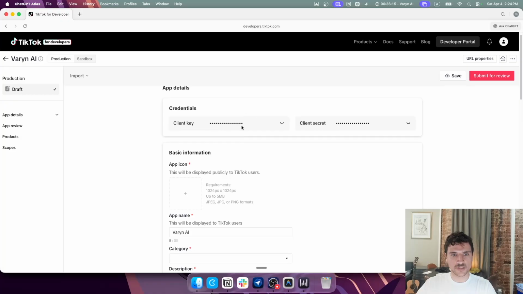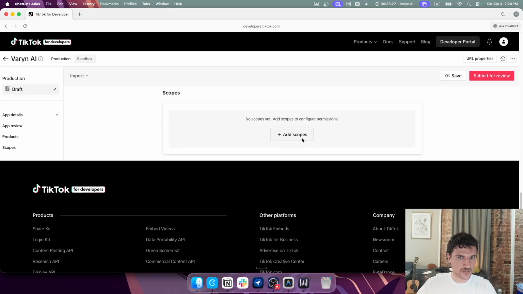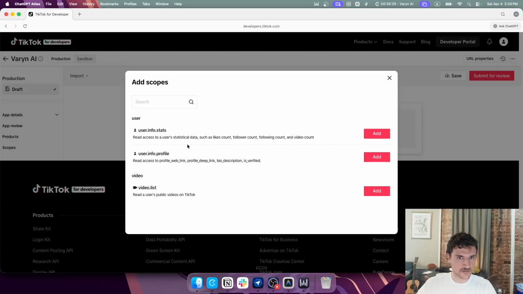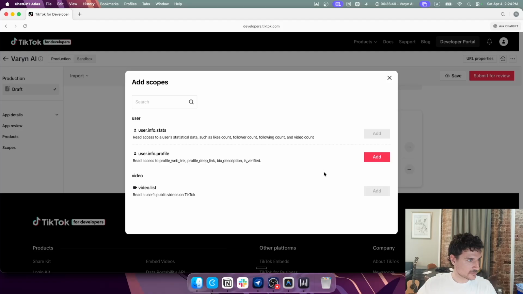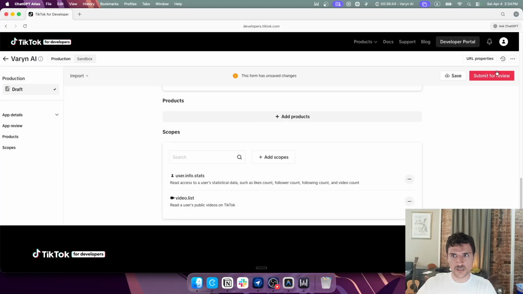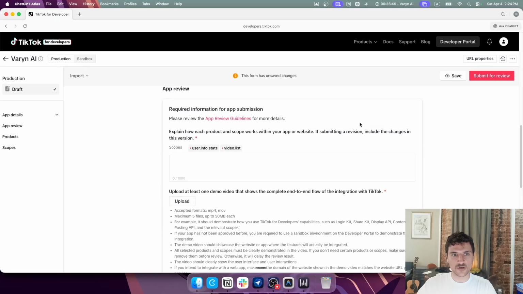And we got some client key and client secret, which I guess I'll have to share with my Claude. Also says to define scopes here. So we need to add, let's see, there's only 3. Wow. User info basic is not here, but that's, I guess, stats. And also video list. Okay, so we added both of those. And we're gonna save, and we have to wait also.